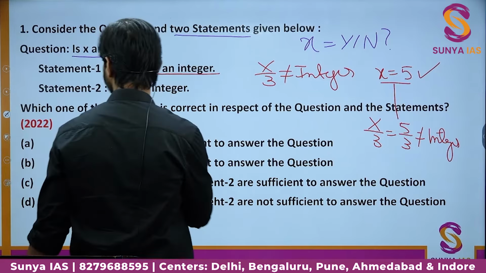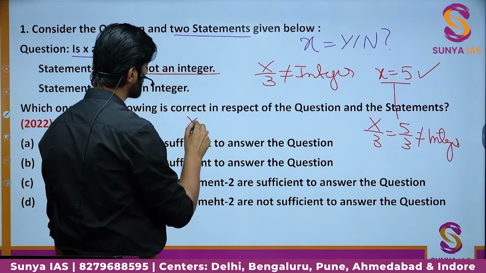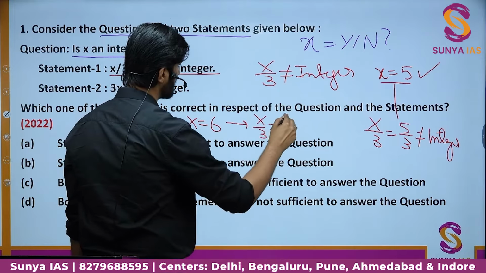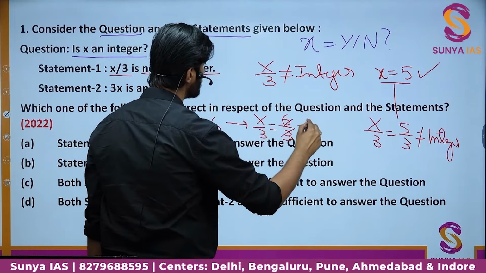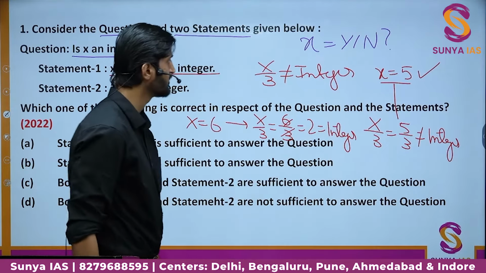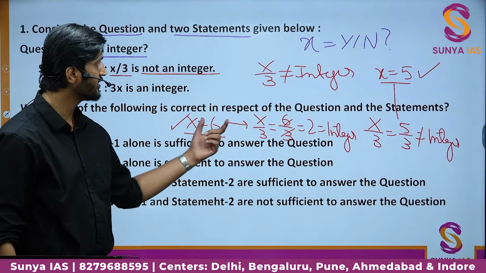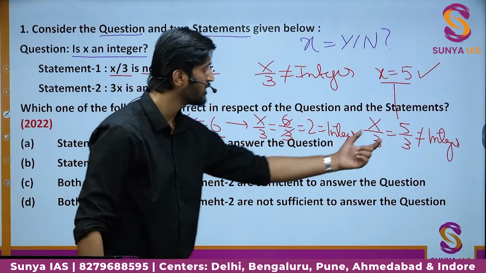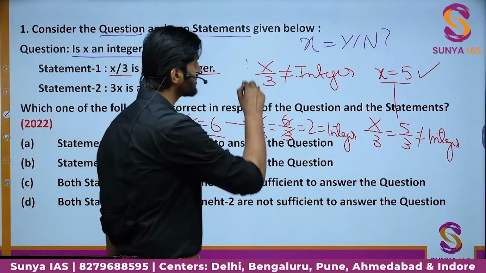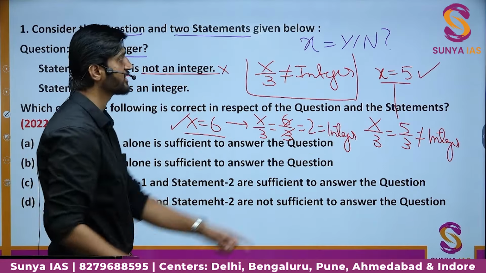Similarly, we can take another case where we take the value of x as nothing but 6. So x by 3, that is 6 by 3, is coming out to be 2 and 2 is an integer, right? So here you can see x is also an integer, 6, which means it doesn't matter whether x by 3 is an integer or not. x can be an integer. So the first statement cannot help us to answer the question.